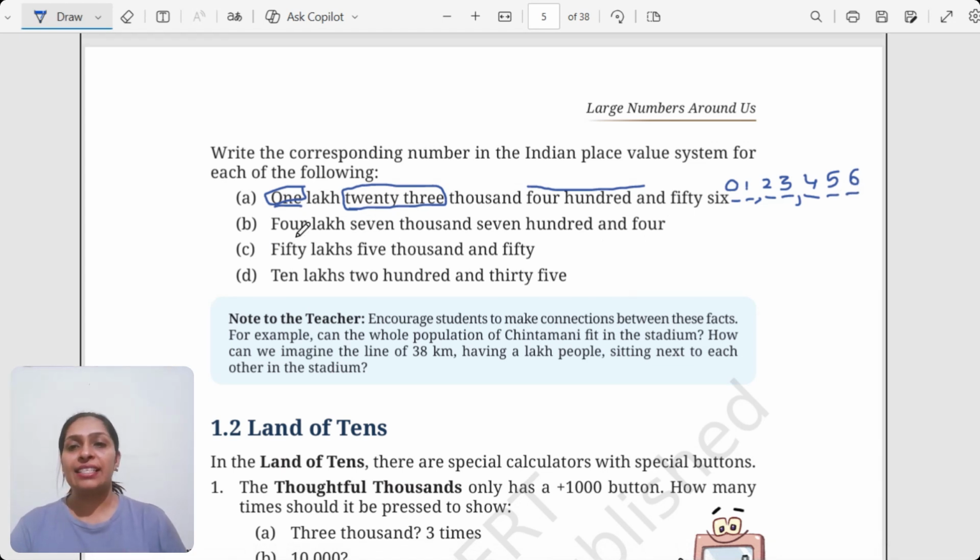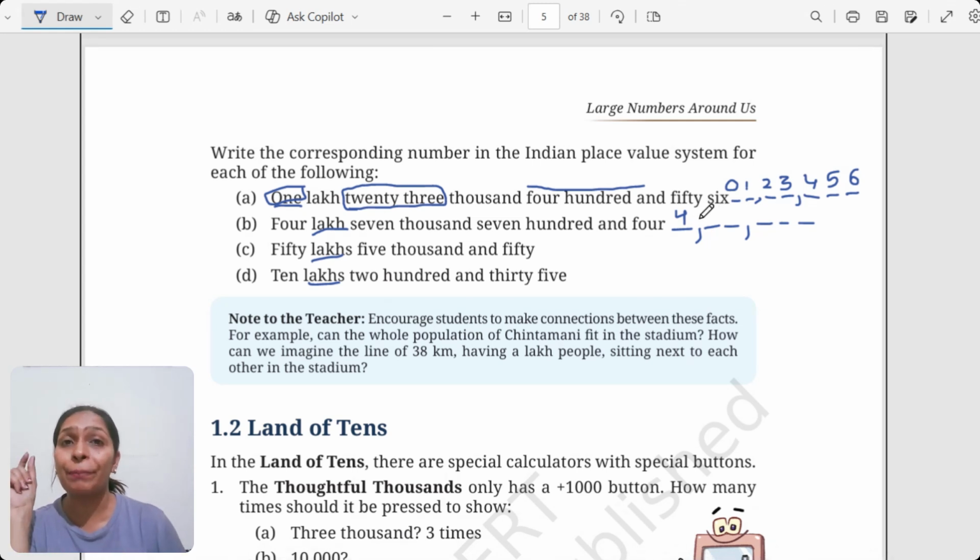Now let's see the next number. Again, see, we are working with the lakhs only. These numbers are workable for the lakhs only. Later on you can focus on whether it's a one digit number or a two digit number. If it is a one digit number, you can simply put one space here, one space, and then two of thousands, and then we have three spaces. So it is 4 lakh, so the number will come 4.